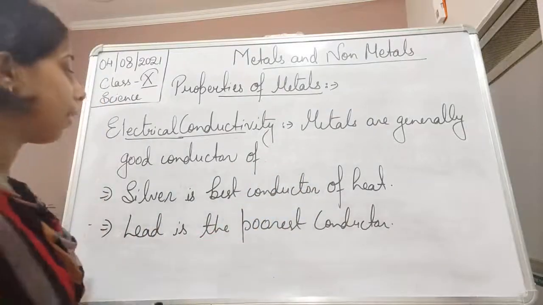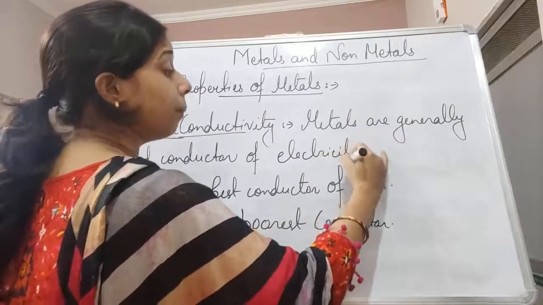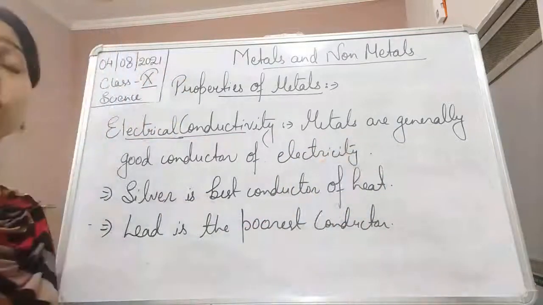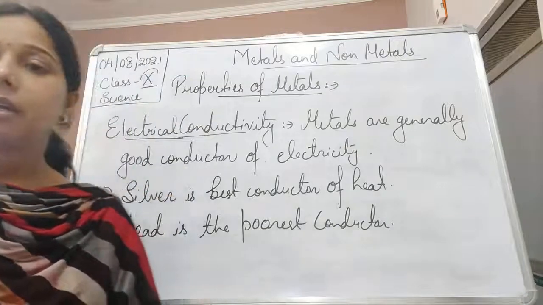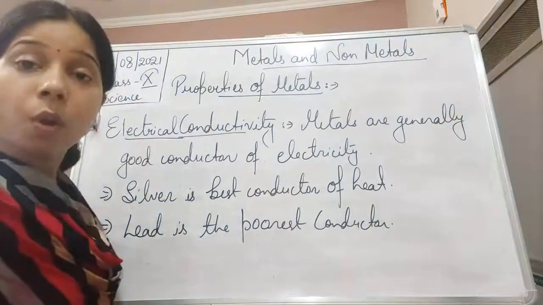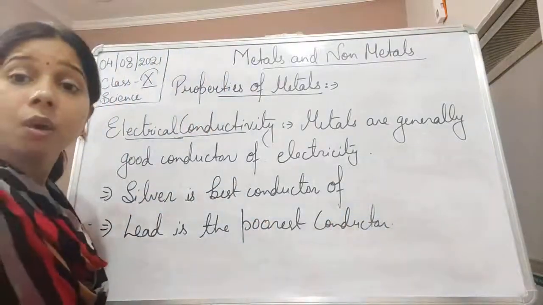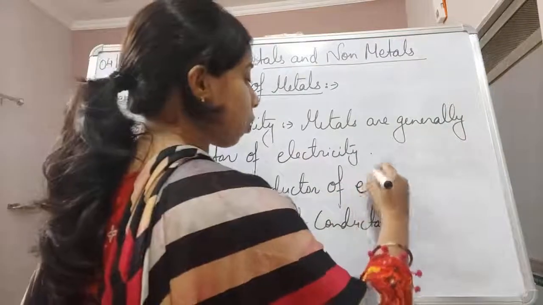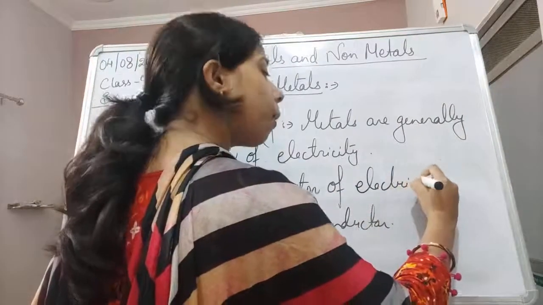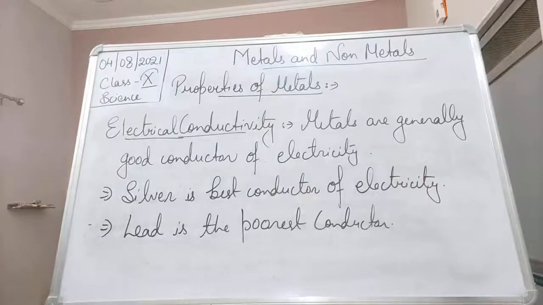Obviously here also silver is considered to be the best conductor of electricity. So again silver is the best conductor of not only heat, but also of electricity. Copper and other metals are also very good conductors of electricity.